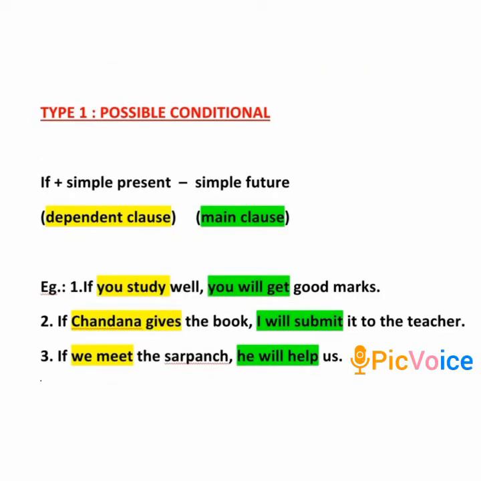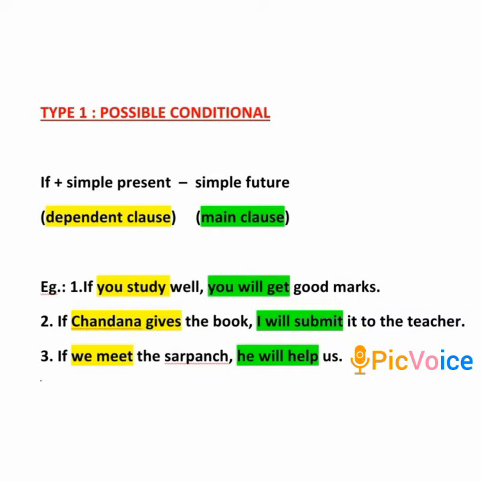The second type of conditional is the type 1 conditional, or the possible conditional. As the name suggests, it tells us about a possible condition. First, let us look at the structure. If plus simple present, that is, the dependent clause has the simple present tense and the main clause has the simple future tense. That is the main difference between the type 1 and the type 0 conditional. In type 0 we had simple present tense in the main clause, whereas in type 1 we have simple future tense in the main clause.